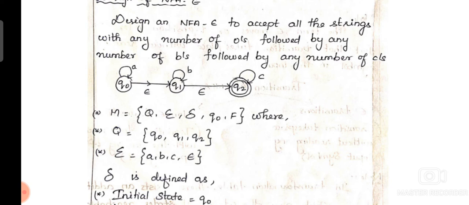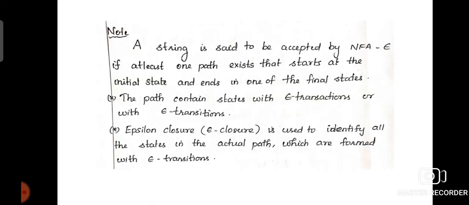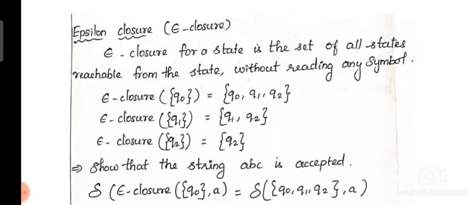So epsilon closure of Q0 is Q0, Q1, Q2. Epsilon closure of Q1 is Q1, Q2. Epsilon closure of Q2 is Q2 itself, since Q2 is the final state. Initially we have to write these three things.